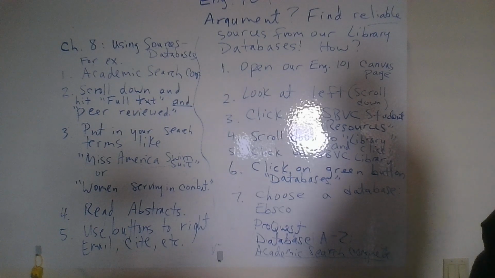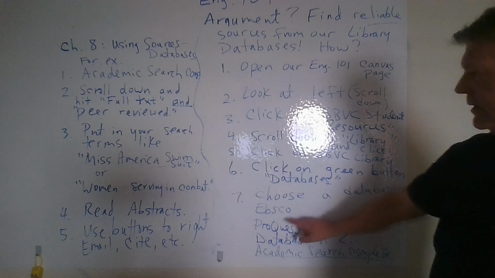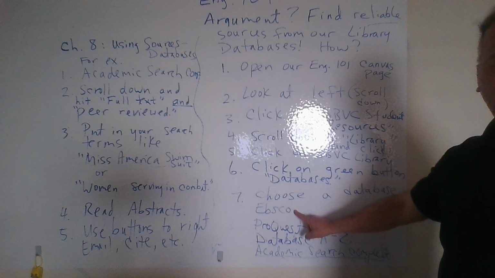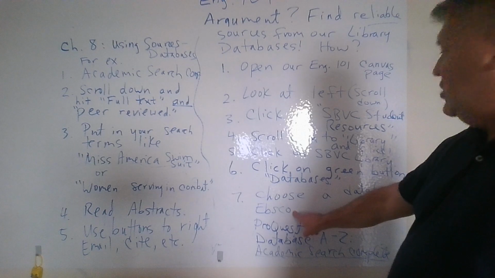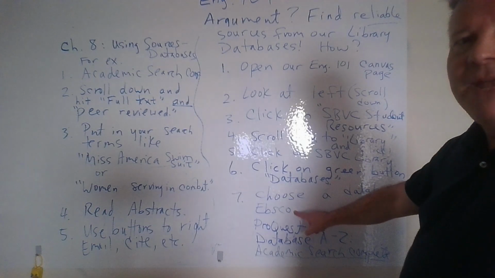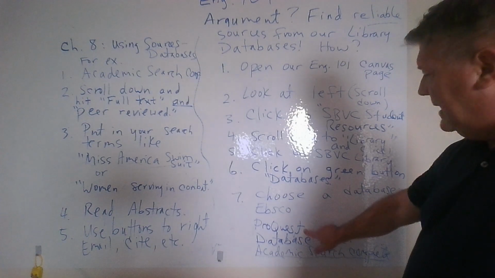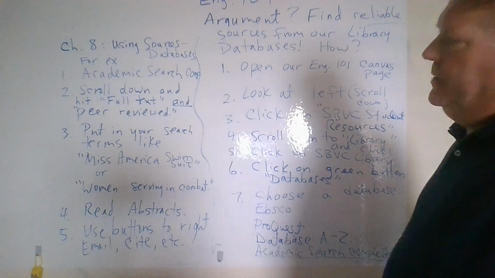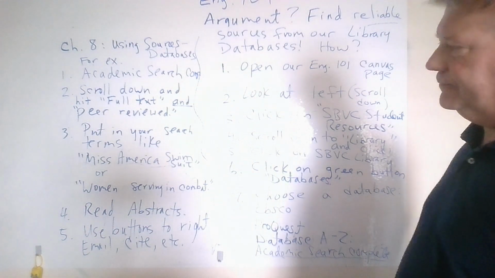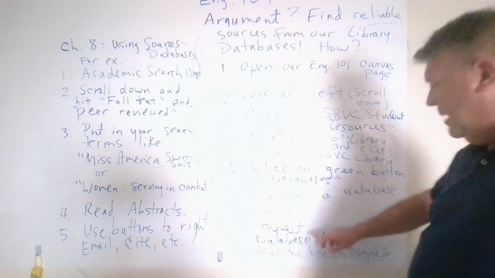Okay, it's on the library database now, our school library database. And then choose a database. It gives you a couple. So EBSCO is a very scholarly one. So if you're doing some really serious topic that's going to have a lot of clinical studies, then click on that. If you want to use mainly magazine articles, you can click on ProQuest. So maybe the swimsuit one would be a good one for ProQuest. Maybe women serving in combat too.